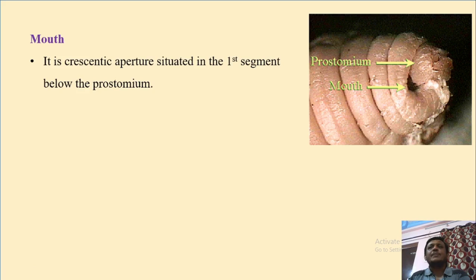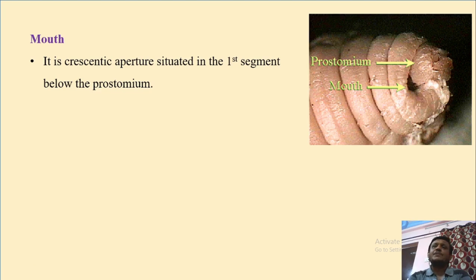Now prostomium, as you can see in this highly magnified diagram of the anterior part of the earthworm, here is the mouth opening which may be called stoma, and this stoma is guarded by the prostomium. Prostomium is a muscular fold like structure present in front of the mouth to guard it.